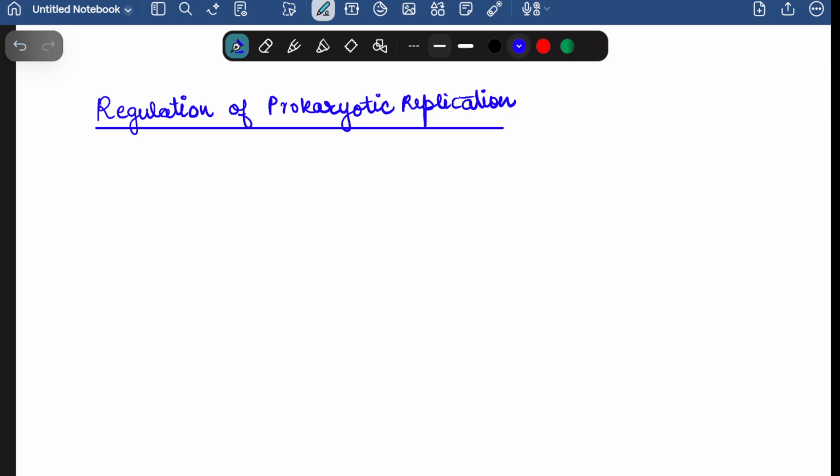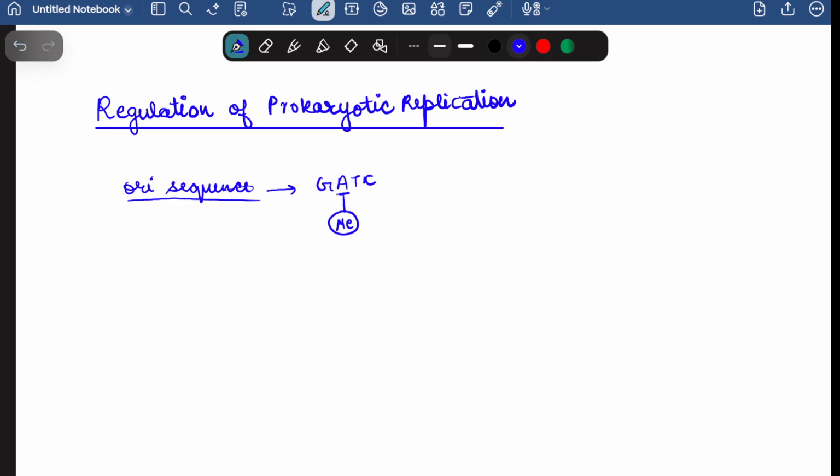If I talk about the regulation of prokaryotic replication, some things are very important. When I was talking about the replication process in prokaryotes in the previous video, I told you that in the ori region, or in the ori sequence, there is a particular GATC sequence. In this GATC sequence, this adenine has to be methylated. If this adenine is methylated, then only the replication can begin.